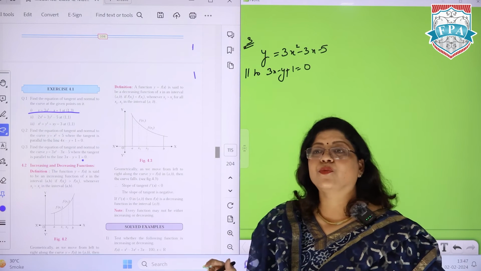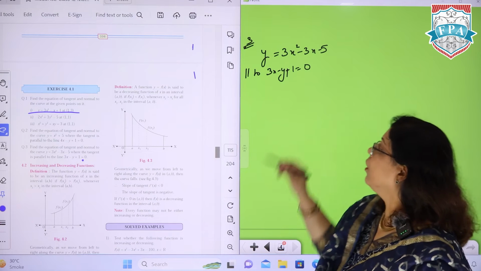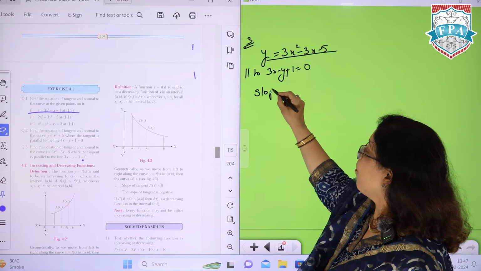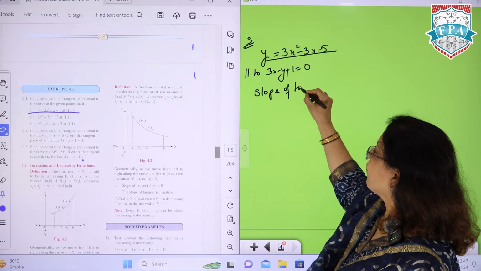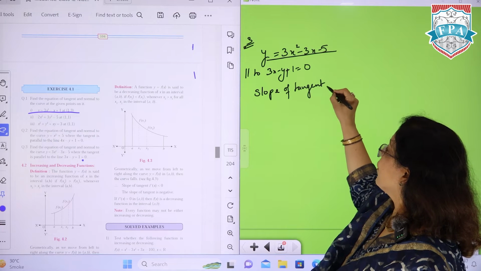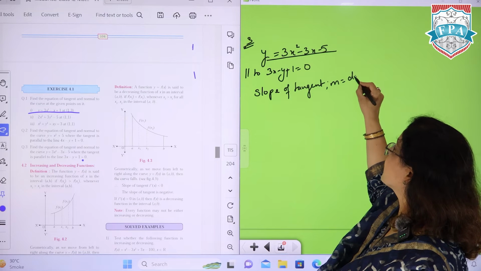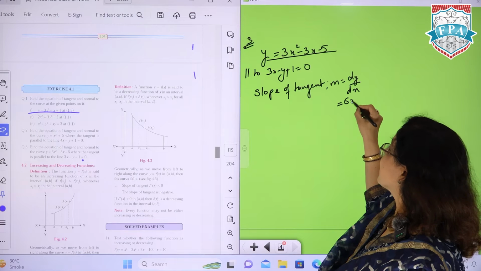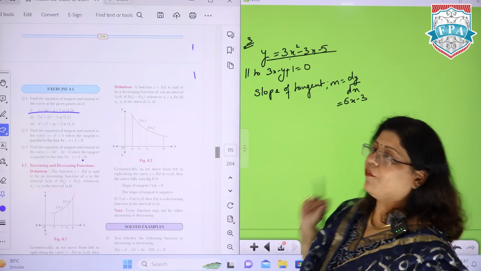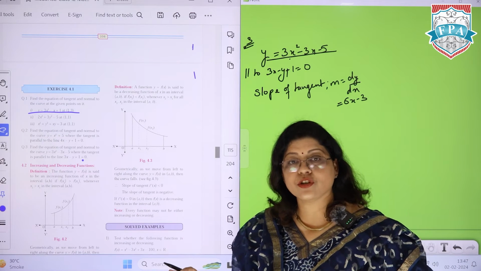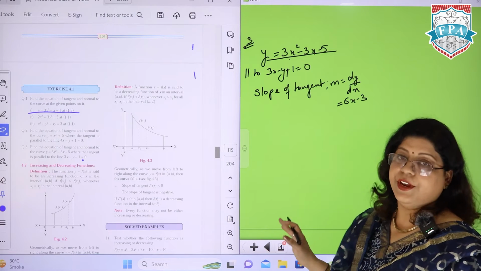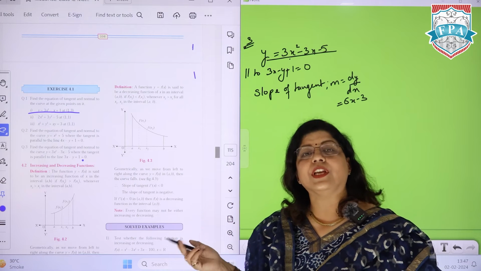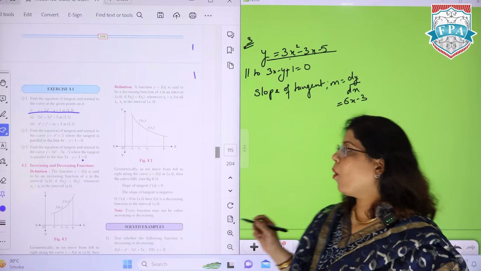So using this, first we will find out the slope of the tangent. So slope of tangent is, which we have seen, m is dy by dx. So ये dy by dx आपको मिल रहा है as 6x minus 3. Simple derivative of this algebraic equation, which is 6x minus 3. So once you get dy by dx, now we don't have any point for which we need the dy by dx.